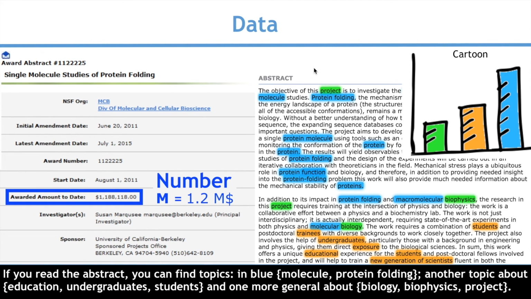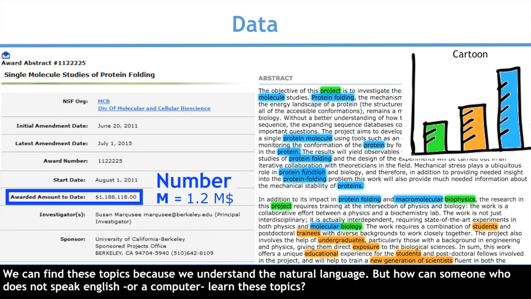If you read the abstract, you can find topics. In blue, molecule, protein, folding, another topic about education undergraduate students, and one more general about biology, biophysics project. We can find these topics because we understand the natural language. But how can someone who does not speak English or a computer learn these topics?